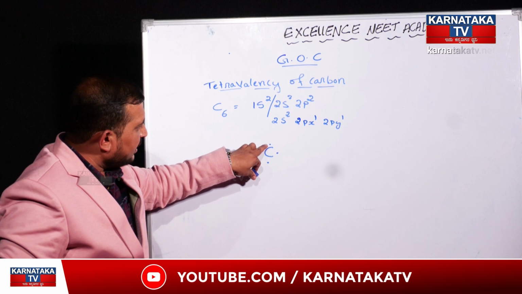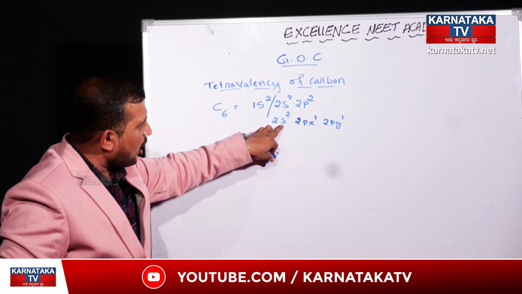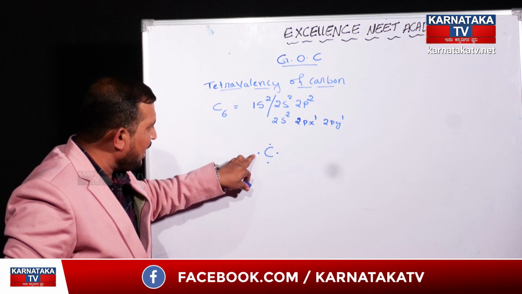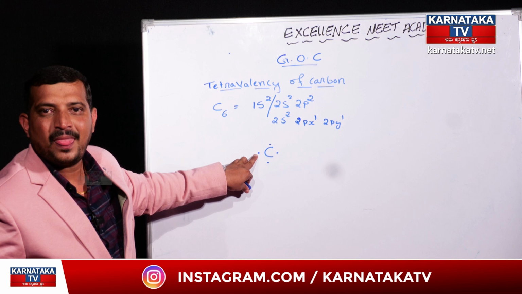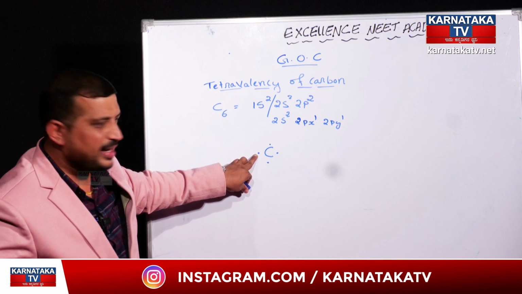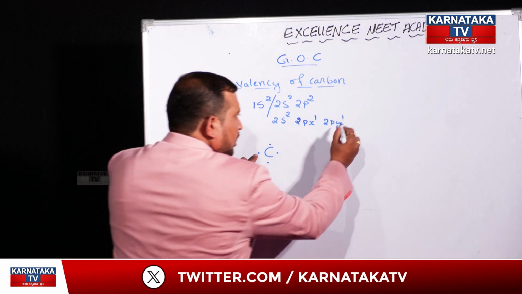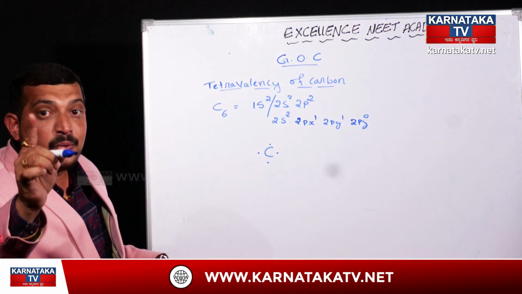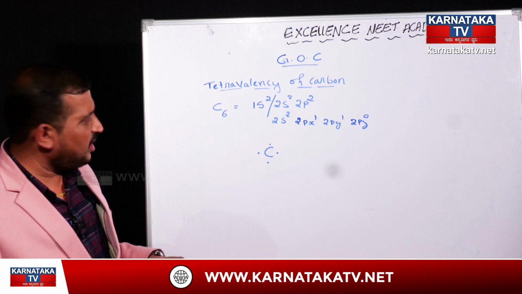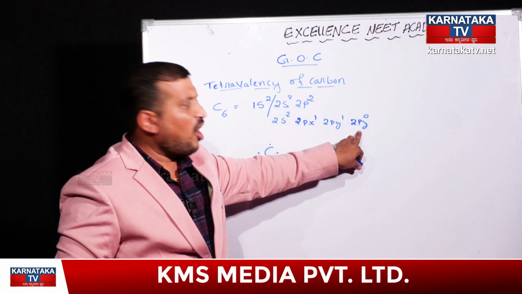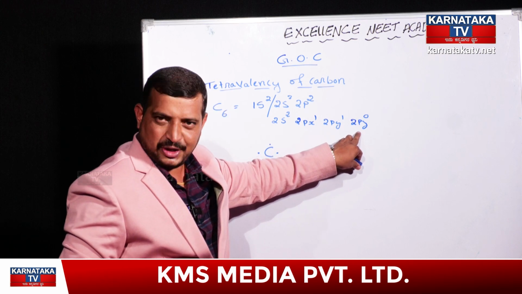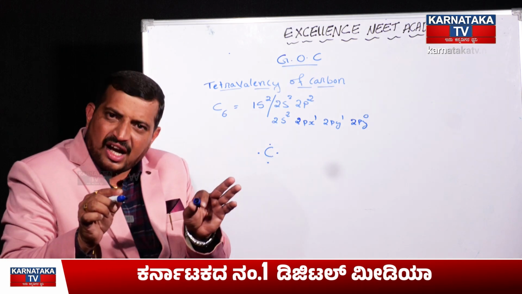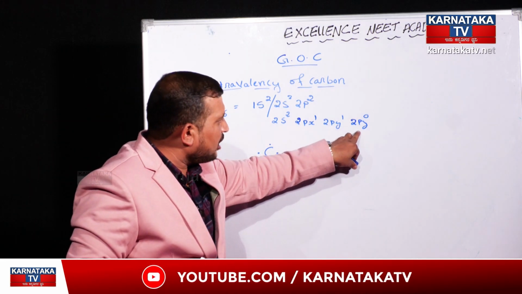Just imagine, this electron comes from the s orbital, this electron also from the s orbital, this one from the 2px atomic orbital, and this from the 2py atomic orbital. Now let me clarify this particular concept. The 2pz atomic orbital will be there, and that 2pz atomic orbital will be vacant. Dear students, most students do not emphasize this concept, and because of this, many students get confused. Why am I telling about this particular orbital?